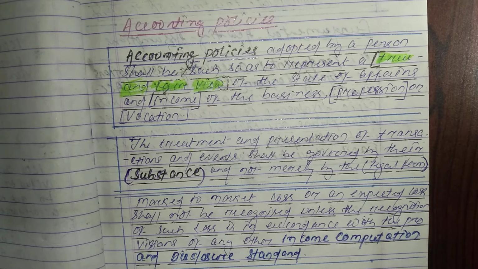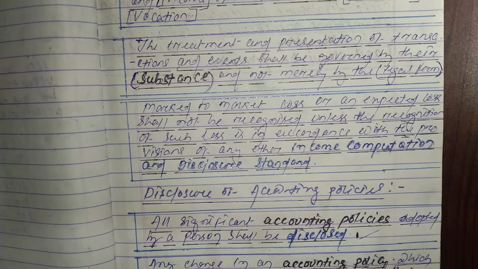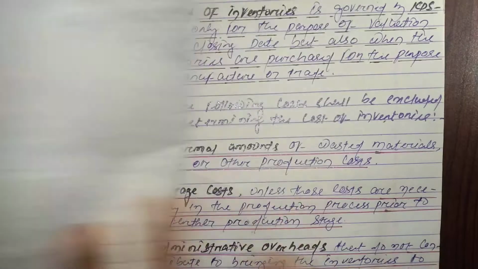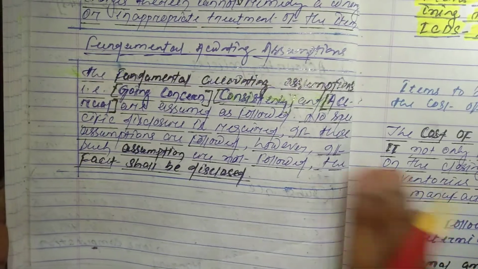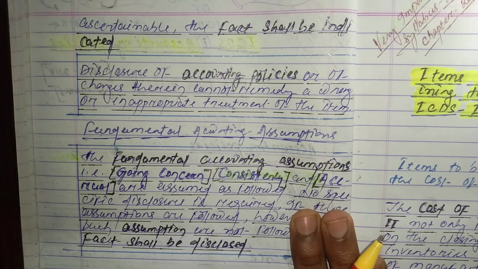And what are the disclosures? All significant accounting policies adopted by a person shall be disclosed. Any changes in an accounting policies which has a material effect shall be disclosed. अगर कुछ भी material effect होगा, that should be disclosed with quantum of the effect, if ascertainable. Where such amount is not ascertainable, in that case the fact shall be indicated therein. Disclosure of accounting policies or of changes therein cannot remedy a wrong or inappropriate treatment of the item.